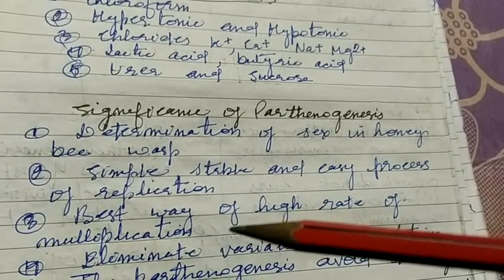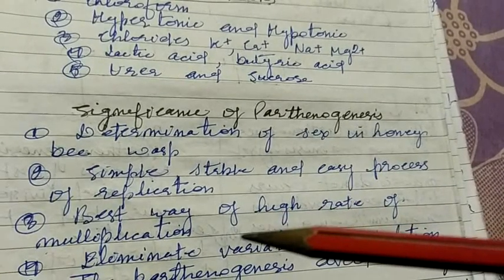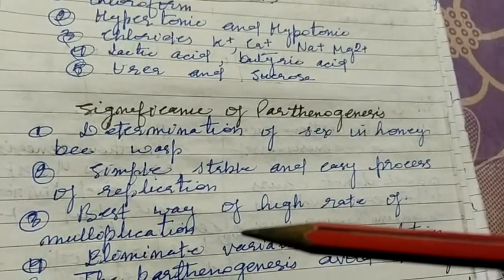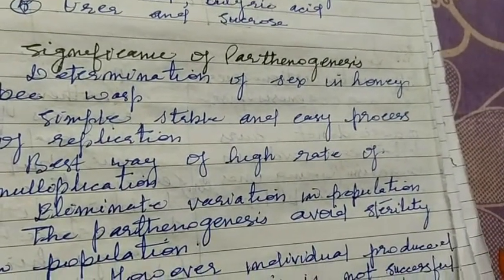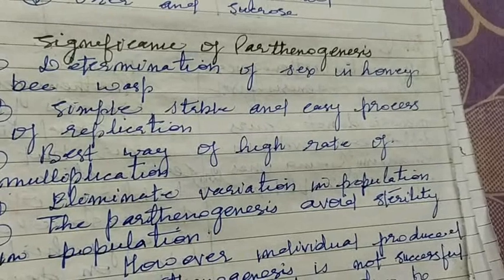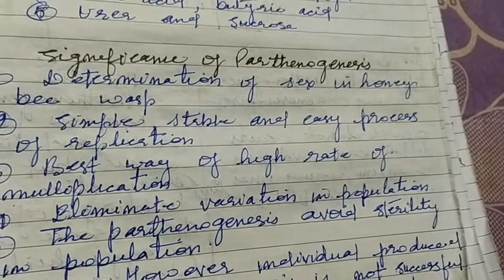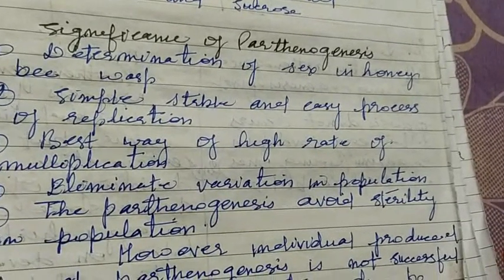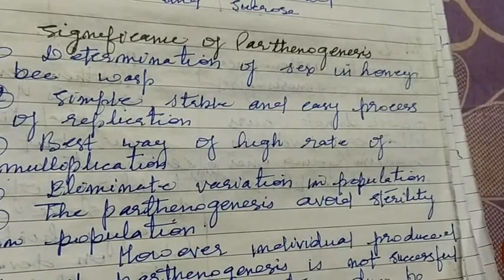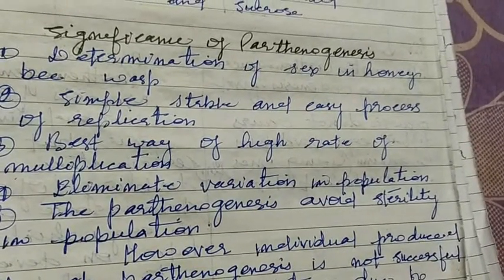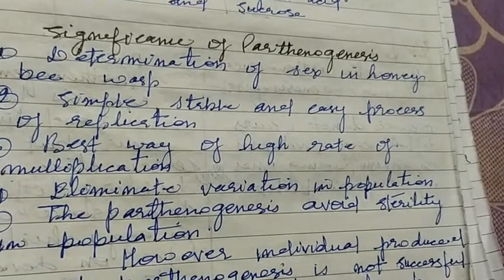And next is the best way of high rate of multiplication. As in case of some mice and ticks, it is the best method of multiplication. Next, parthenogenesis eliminates variation in population. In parthenogenesis there is no mixing of genotypes, genetic material and germ plasm of opposite parents, hence variation is totally eliminated in the population.